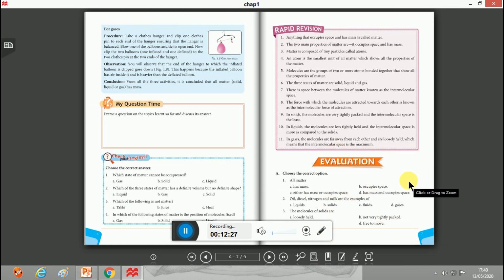Okay children, so now we have come to the end of this chapter 1, matter and its composition.